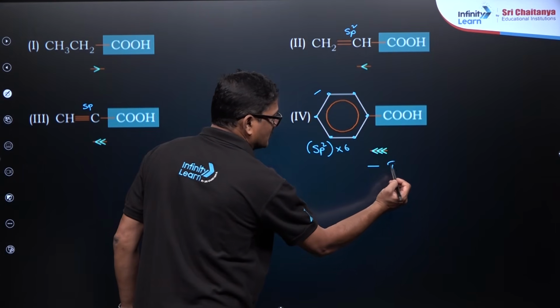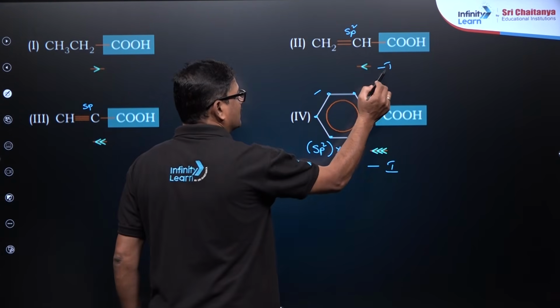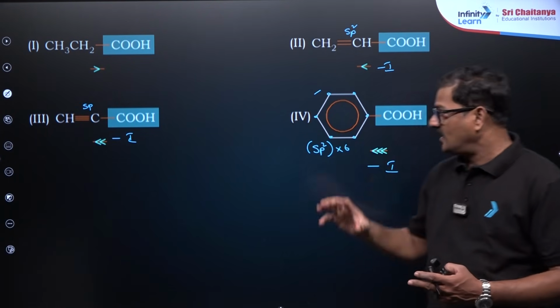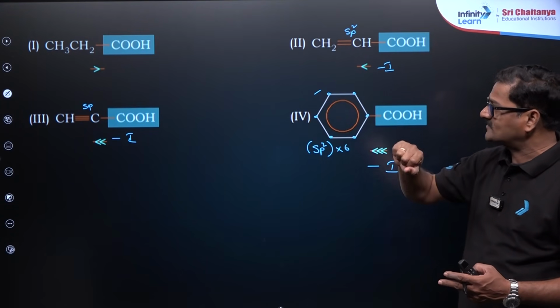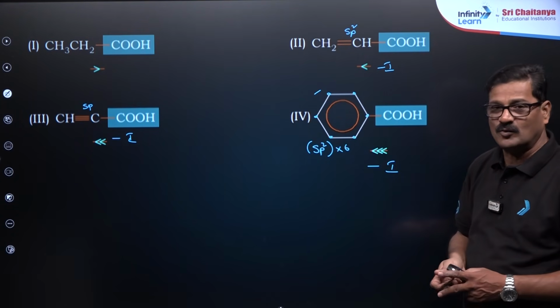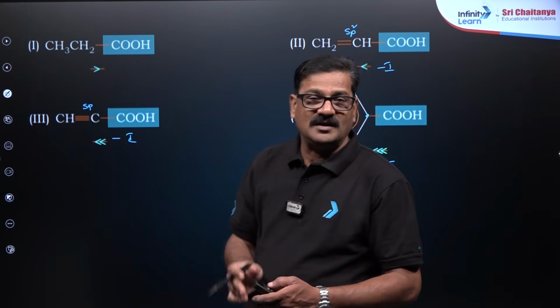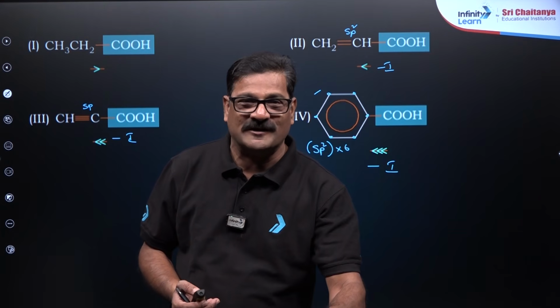So this is negative inductive effect, and this is negative inductive effect, and negative inductive effect. Observe the inductive effect. As this is pulling more effectively, 4 is going to be more effective as compared to 3, than 2, than 1.